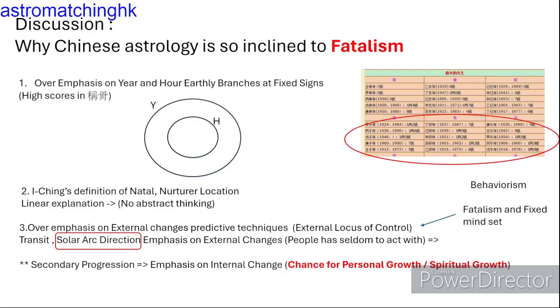Here are 3 critical arguments on how people interpret Chinese astrology. First, Chinese astrology emphasizes earthly branches of fixed sign. Second, developed from Yi Qi, natal and natural location are represented at linear and nonlinear correlation. Third, Chinese astrology emphasizes external predictive techniques which do not talk much about spiritual and personal growth.